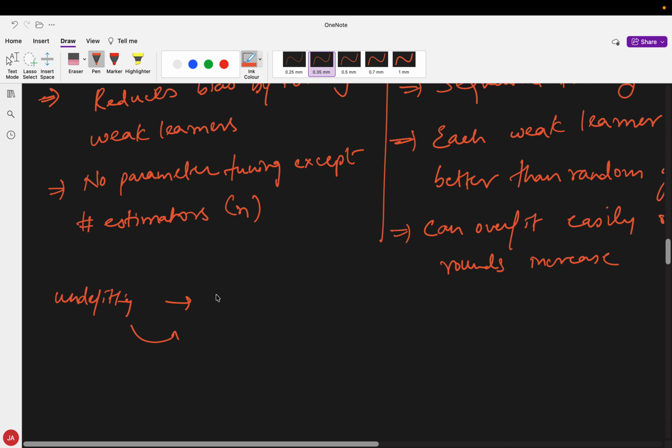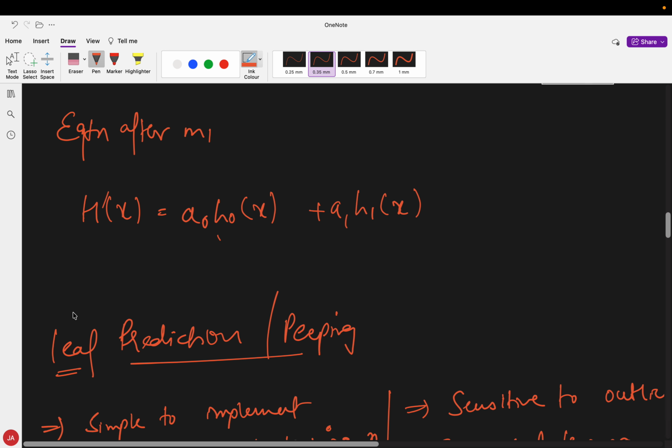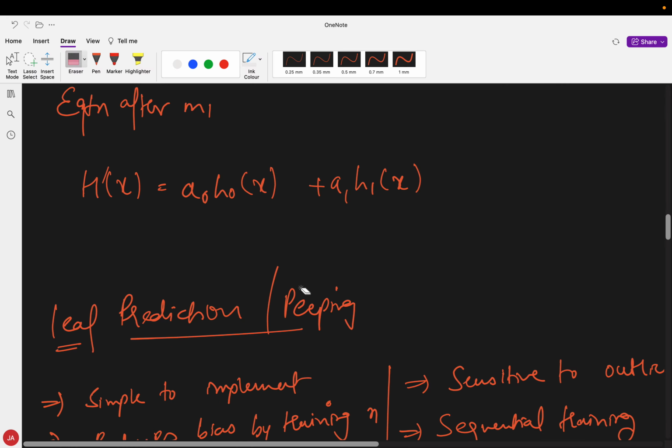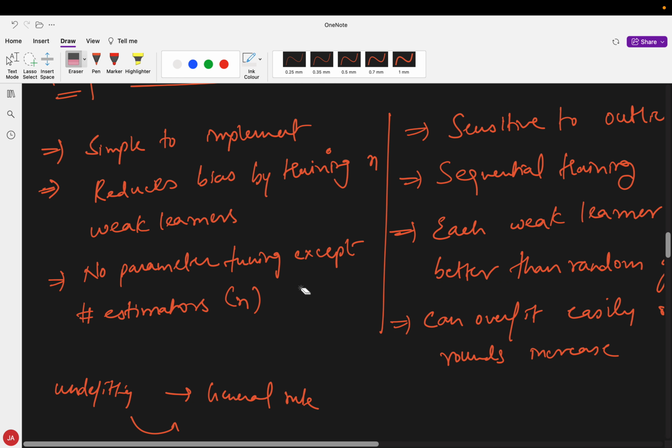So the final model will have a general rule, and each decision stump gets a say in the final model depending upon the error it is making in the predictions. Based on that, we calculate some weights. After calculating the weight for each decision stump, we arrive at the final model.